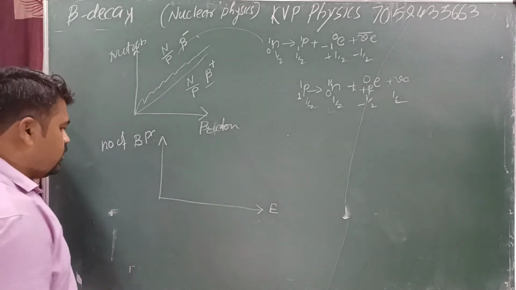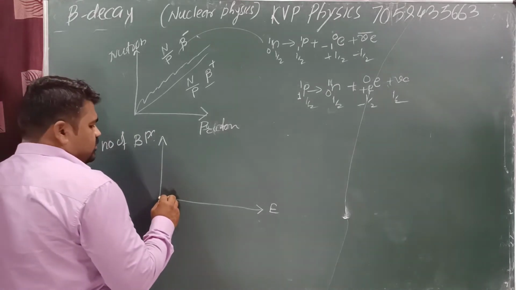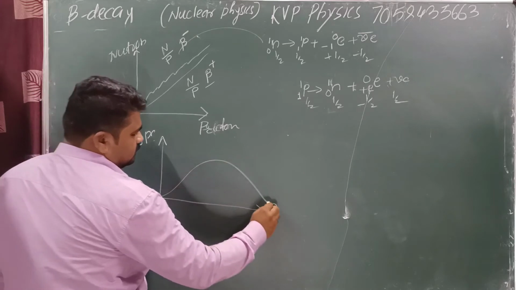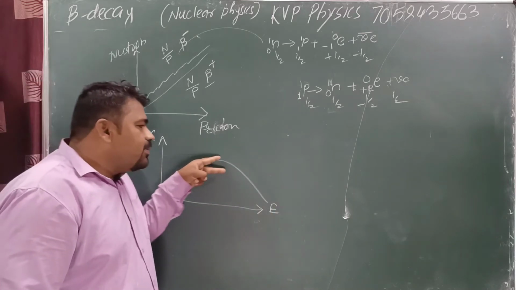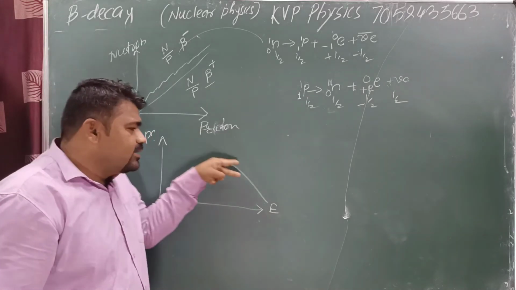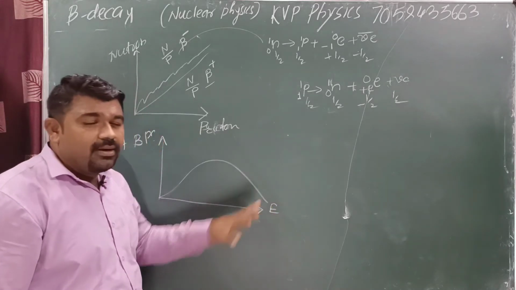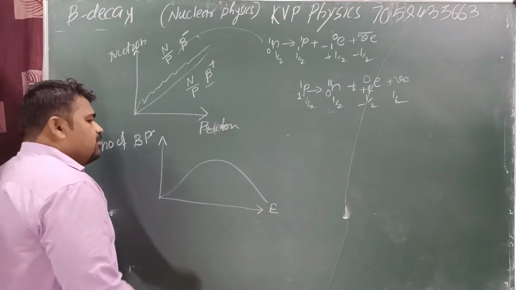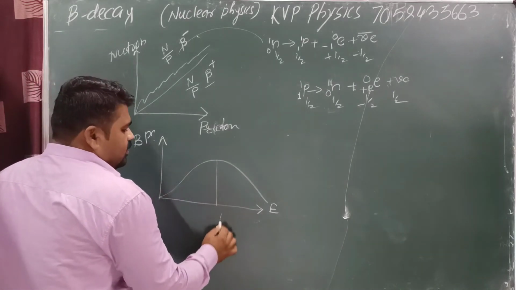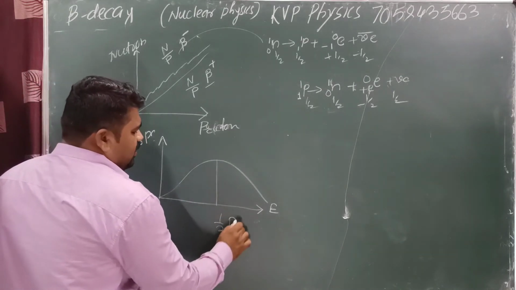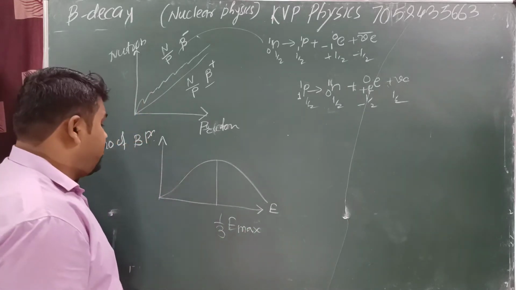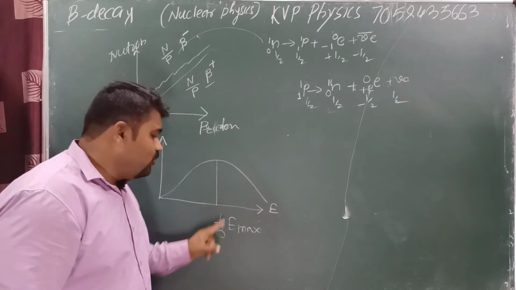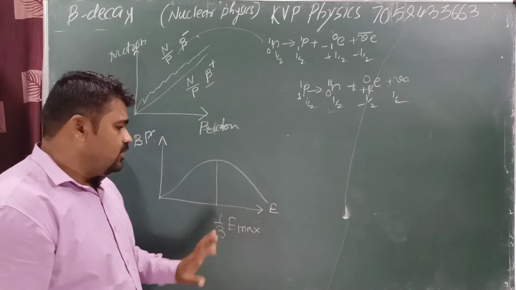The nature of this is like that. Here the number of beta particles increases, then the number of beta particles decreases. Number of particles is maximum at 1/3 of E max. At what value of energy is the number of particles maximum? 1/3 of E max. Okay.